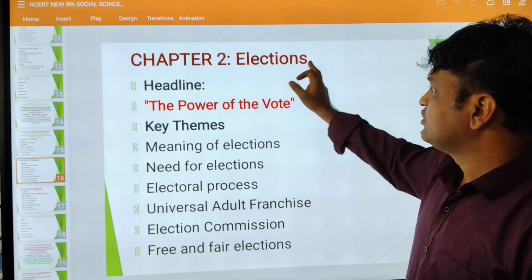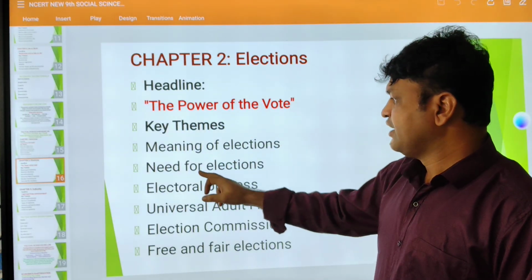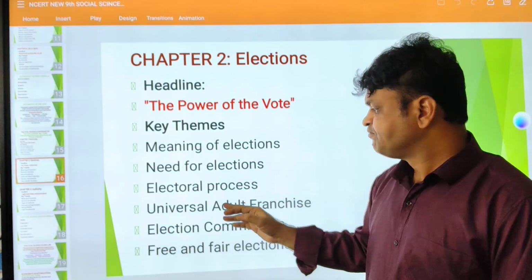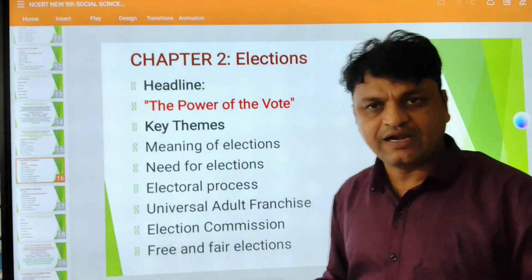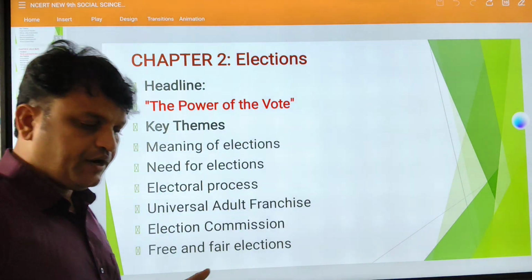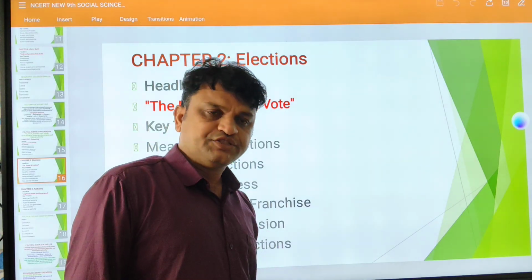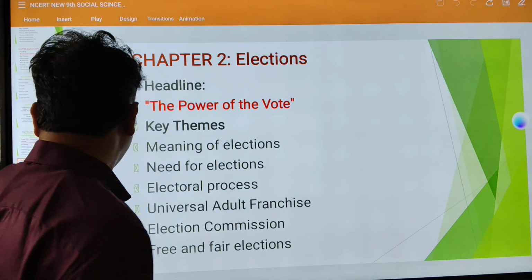Chapter 2 deals with elections. Headline: the power of the vote. Key themes: meaning of election, need for elections, electoral process, universal adult franchise, meaning voting right, and the Election Commission. Article 324 deals with the Election Commission, which conducts elections for the Lok Sabha and the state assemblies, and free and fair elections.